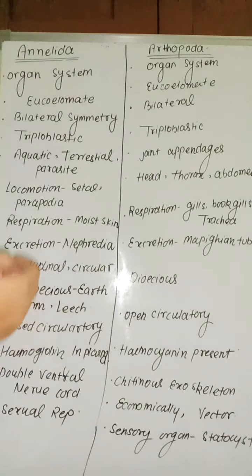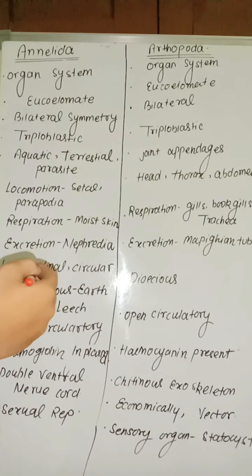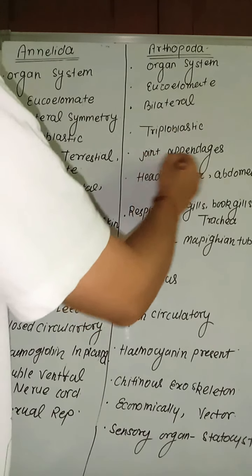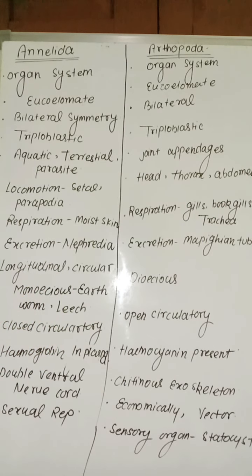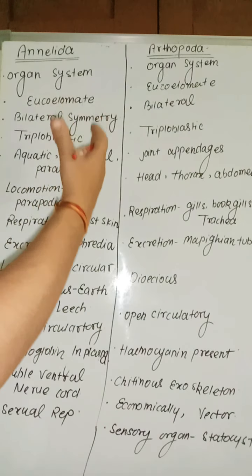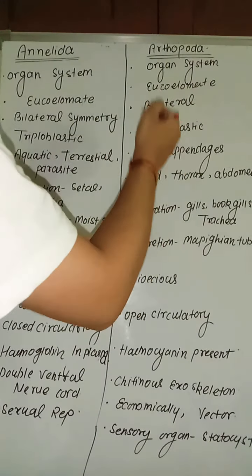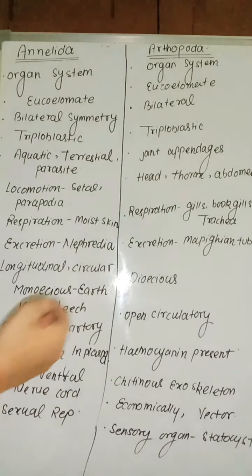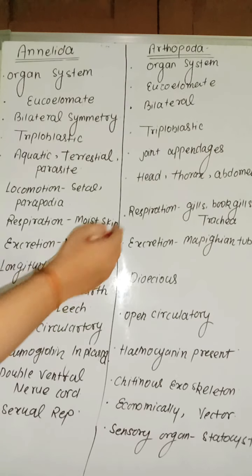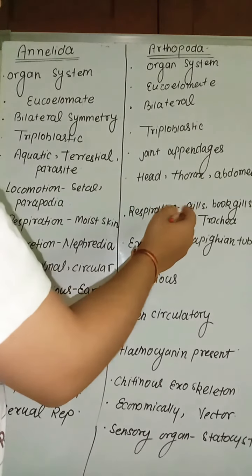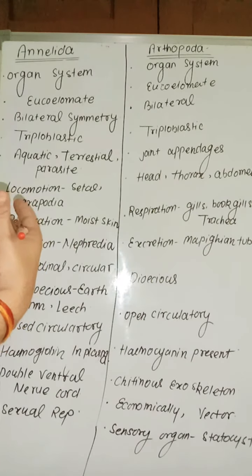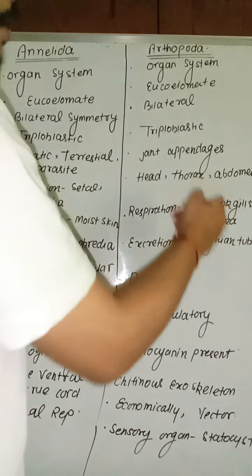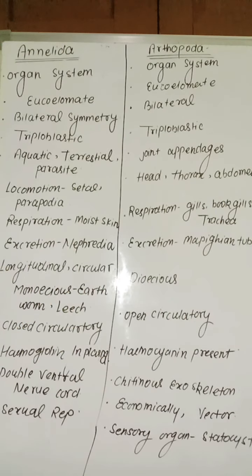Similarly, organ system, eucoelomate, and bilateral symmetry are also present in Arthropoda. They are also triploblastic, and the most peculiar feature is jointed appendages. Arthro means joint and poda means appendages. So they have jointed appendages. The body is divided into three parts: head, thorax, and abdomen. Respiration: different types of respiratory organs are present according to their habitat. Gills, book gills, and trachea.